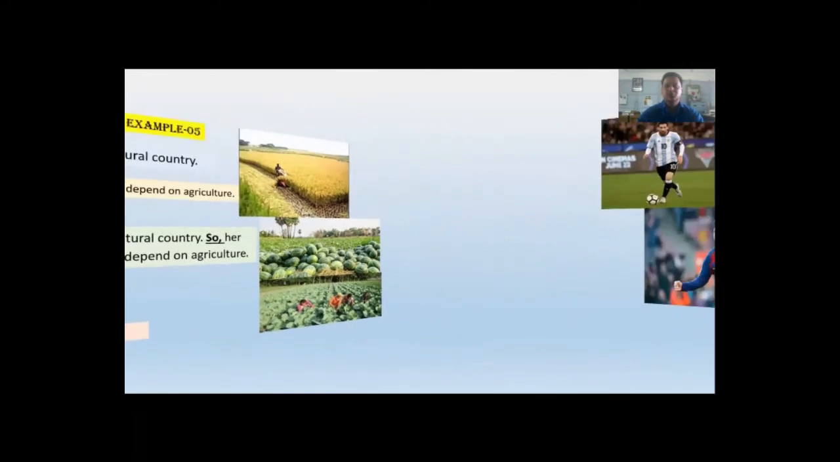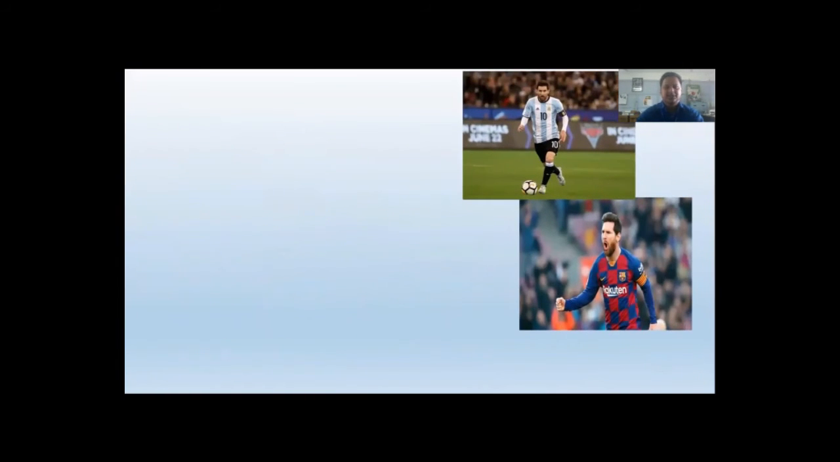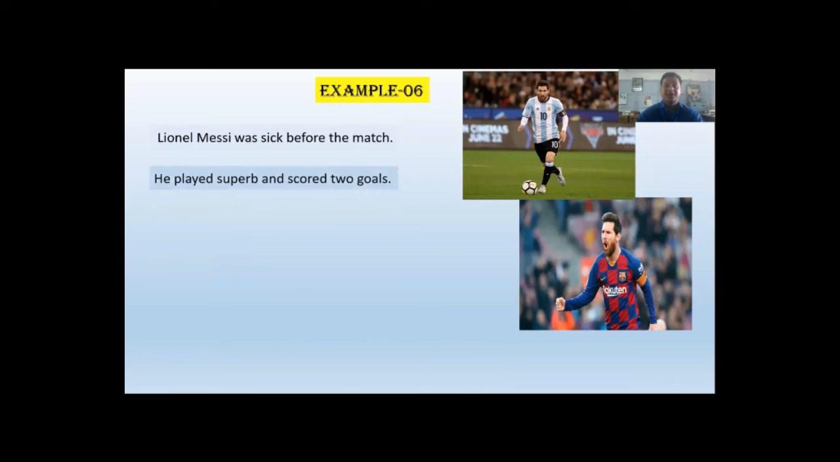Dear students, let's move to the next sentence. You can see the picture of Lionel Messi, a great footballer of the world. Example 6. Lionel Messi was sick before the match. My first sentence is Lionel Messi was sick before the match. He played superb and scored 2 goals. So we have to connect 2 sentences together by using sentence connectors.